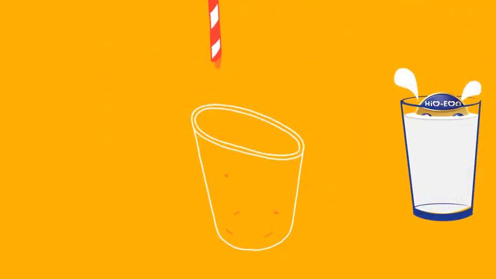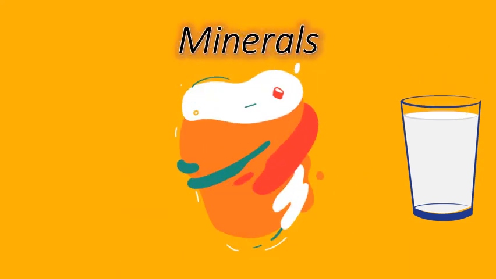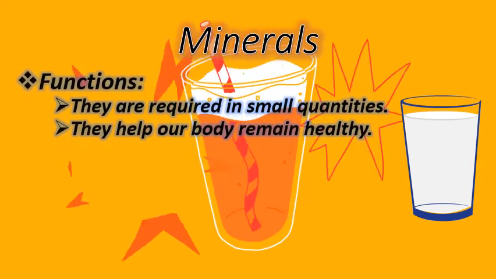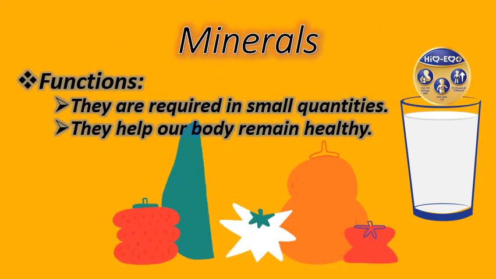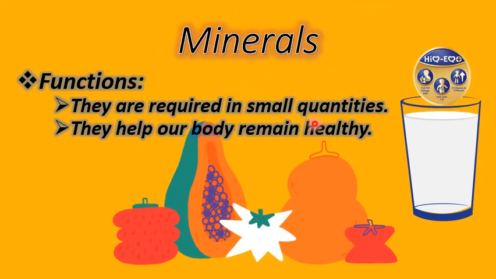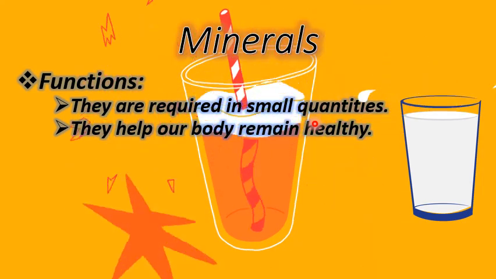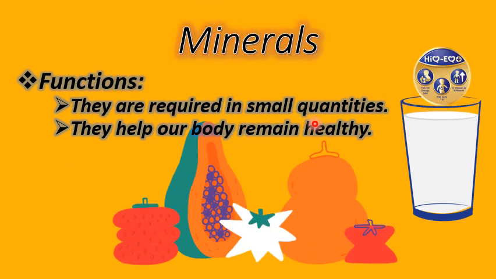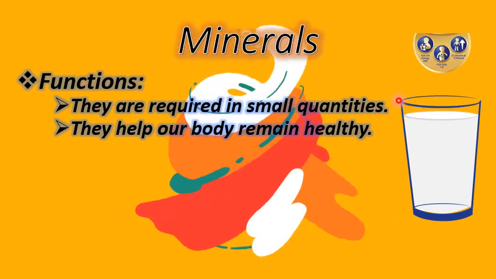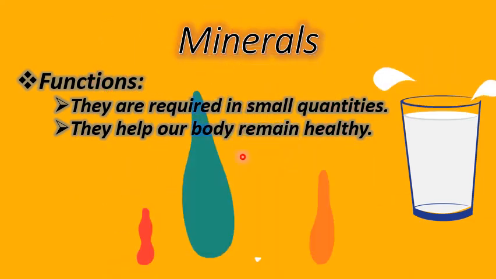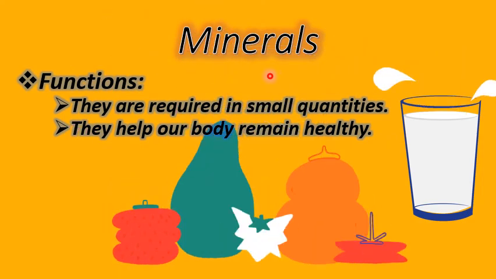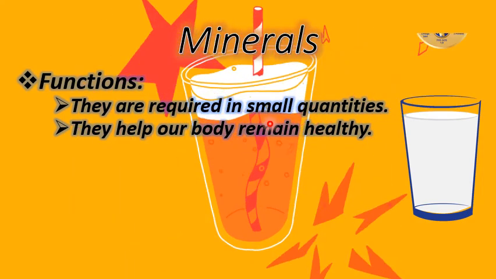Now here comes the last type of nutrient according to your book, and that is minerals. What are minerals? If we see the functions of minerals, they are required in small quantities. Like vitamins, minerals are also required in small quantities, but they are also really important. Their small amount is really important. They help our body remain healthy. They are really helpful to make our body healthy, and they are really needed. Although in small quantity, they are important.